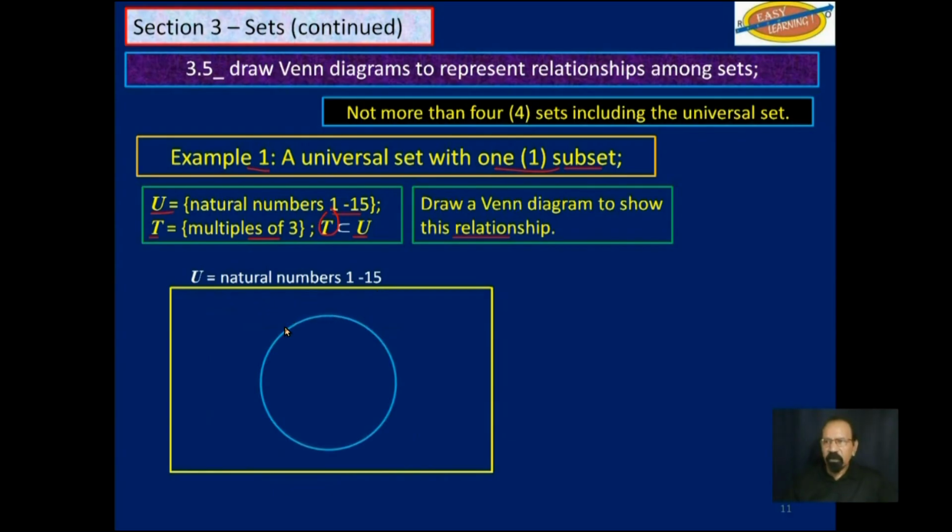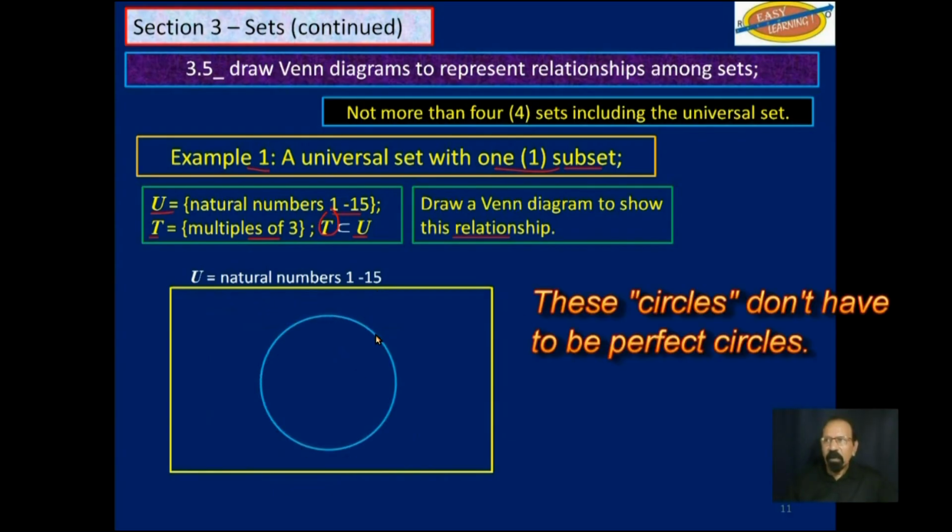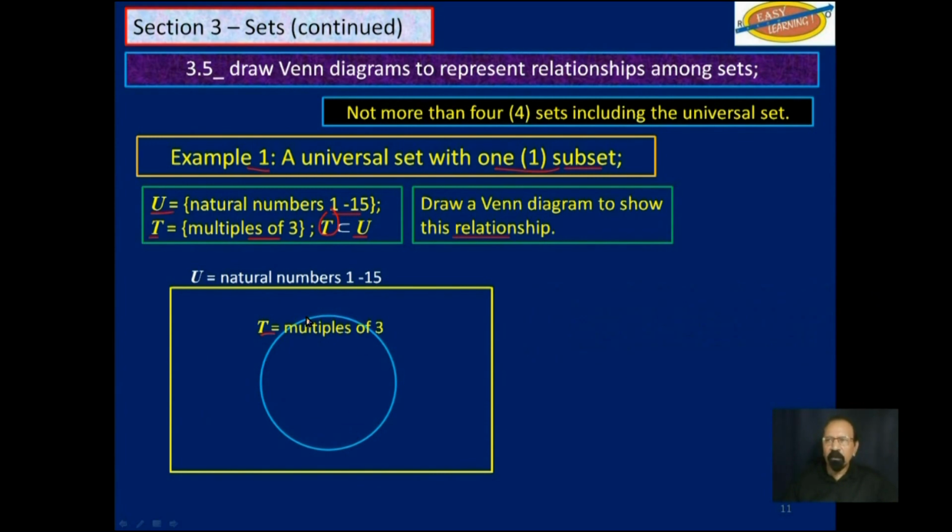You draw a circle and you label it T, multiples of 3. And in this circle, we will put in all the multiples of 3 that are in the universal set. So we begin with 3, then 6, 9, 12, and 15. That's it. The other numbers that are not multiples of 3, they are still in the universal set.